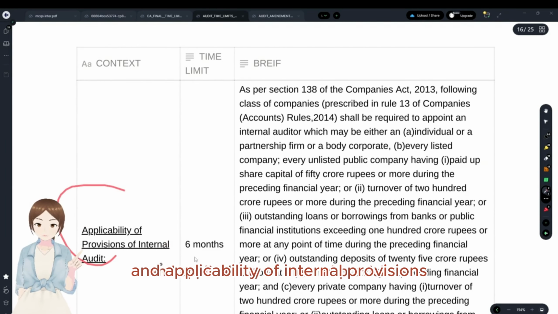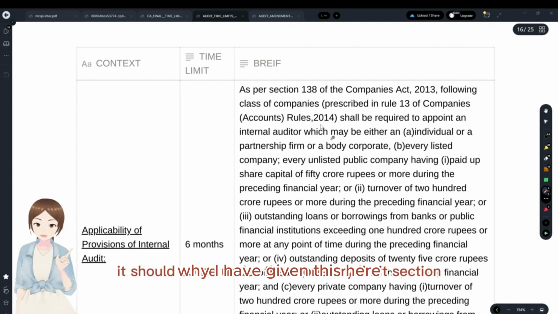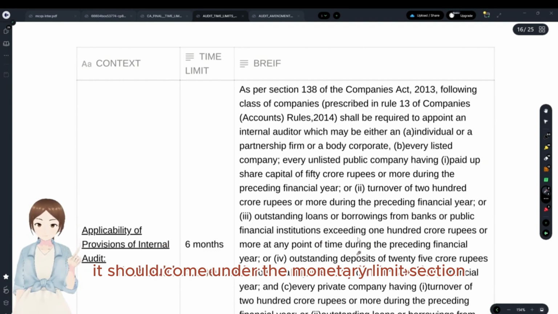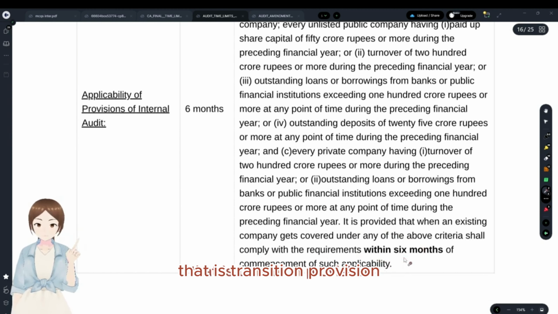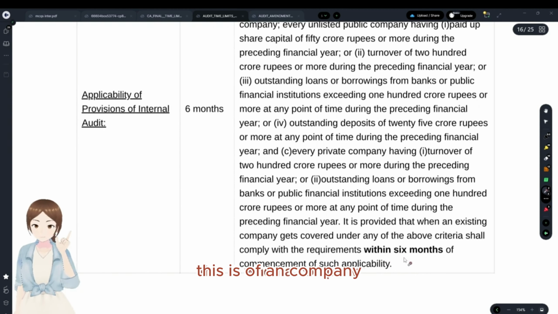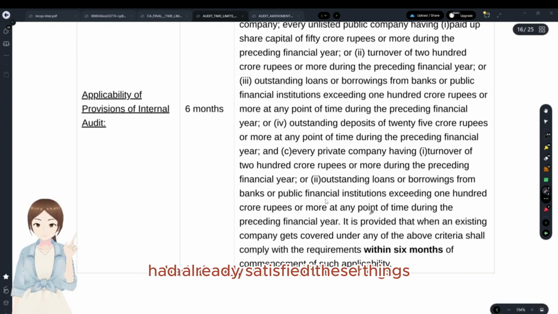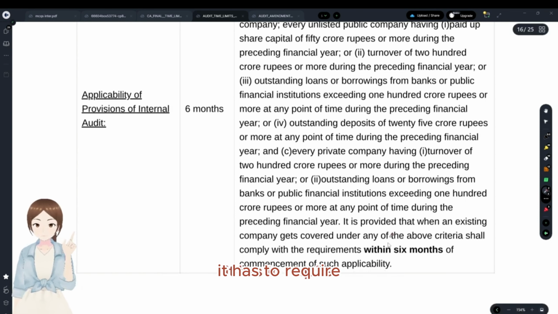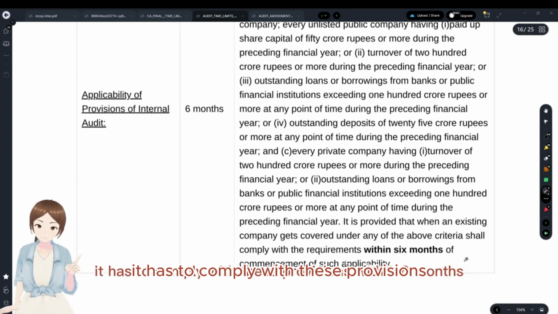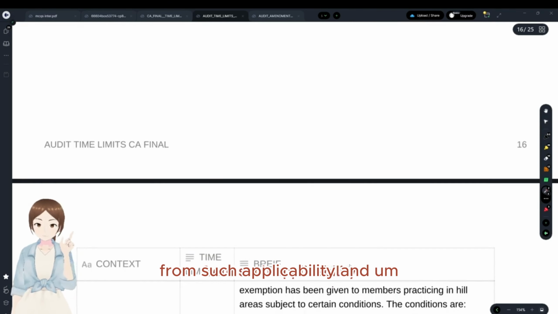And applicability of internal provisions. Why I have given this here, it should come under the monetary limit section video. Why I have given this is only for this 6-month portion, that is the transition provision. This is when a company had already satisfied these things before this Act came into effect, it has to comply with these provisions within 6 months from such applicability.